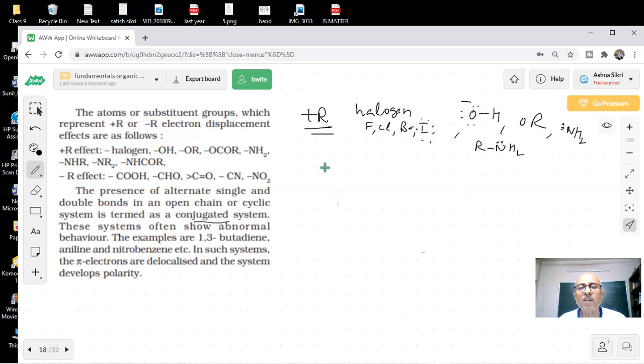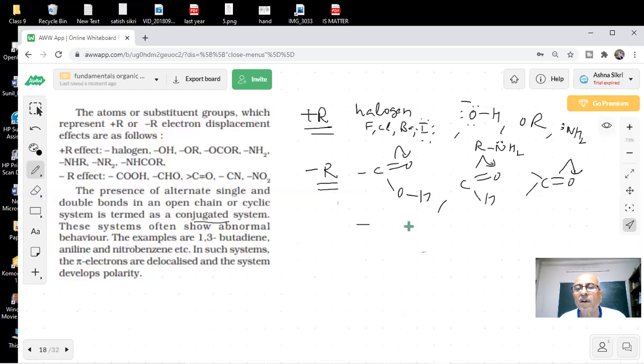And when we talk of minus R effect, students, we already see these groups are going to withdraw electrons. C double bond O, CHO, and you have C double bond O. See what is happening on all these. CN, NO2 is very powerful.